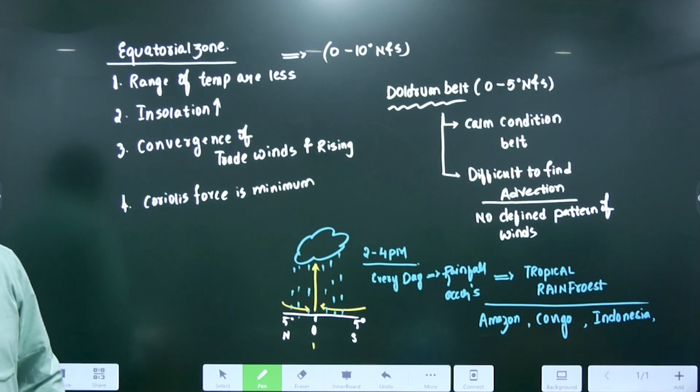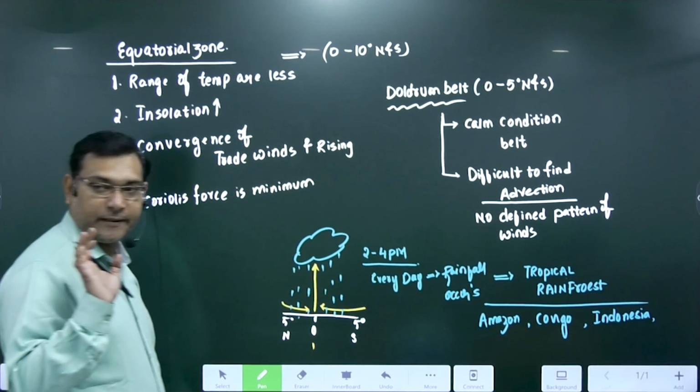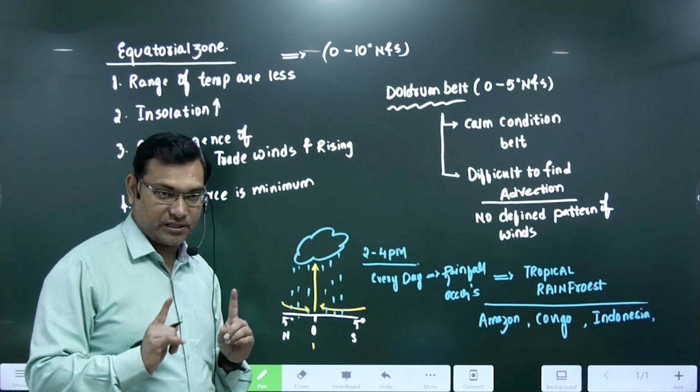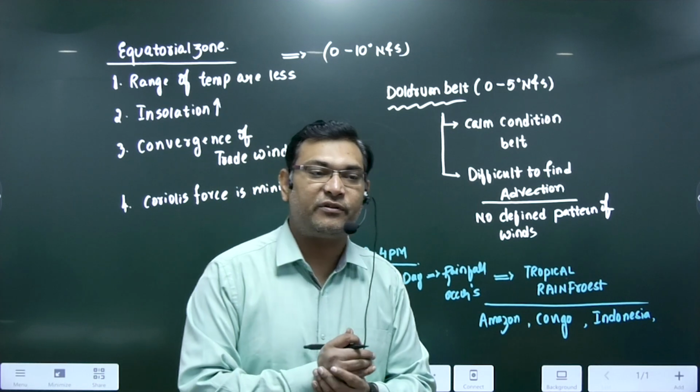Right? It's a calm condition zone. Point clear? Why it is called doldrum belt? Now it is very difficult to find the advection. Advection means what? Horizontal movement of the winds.